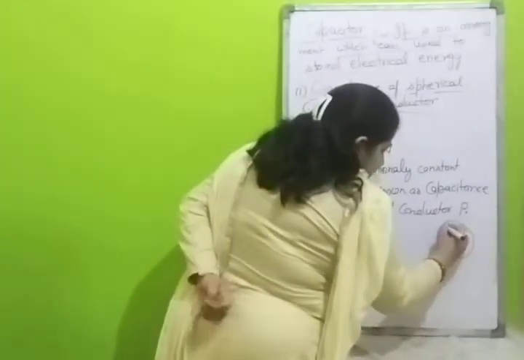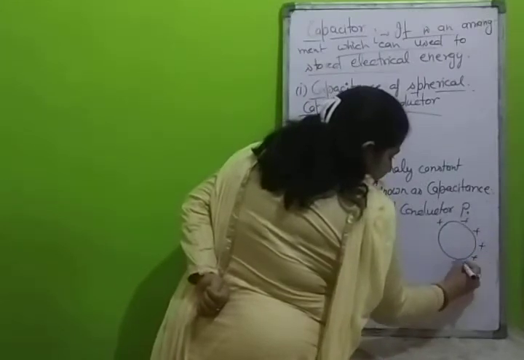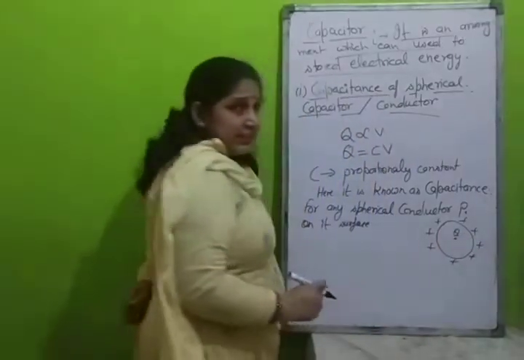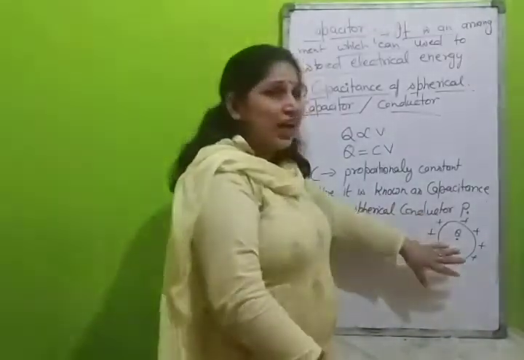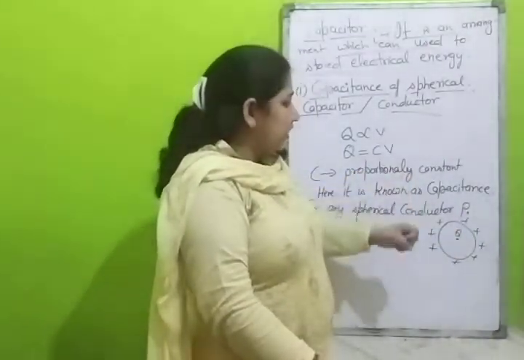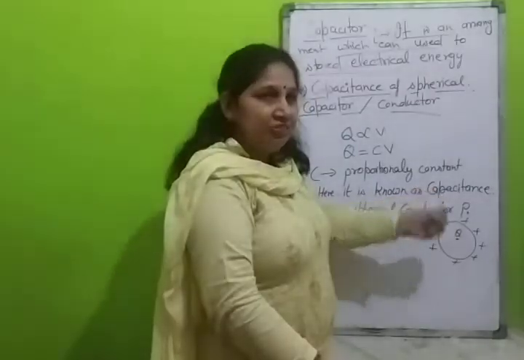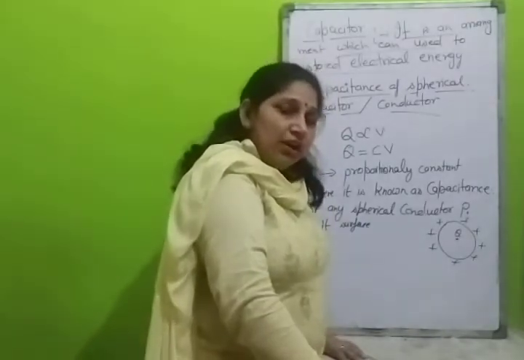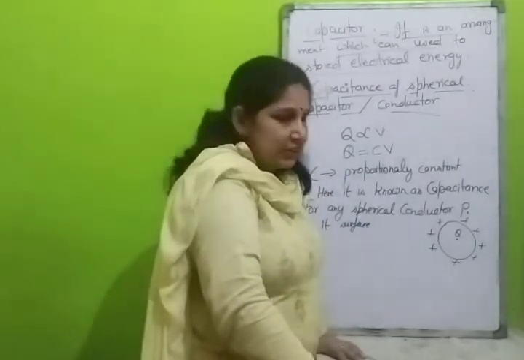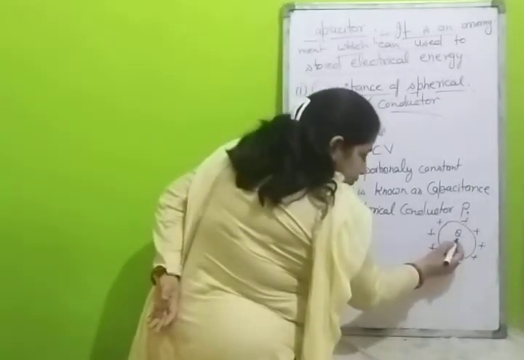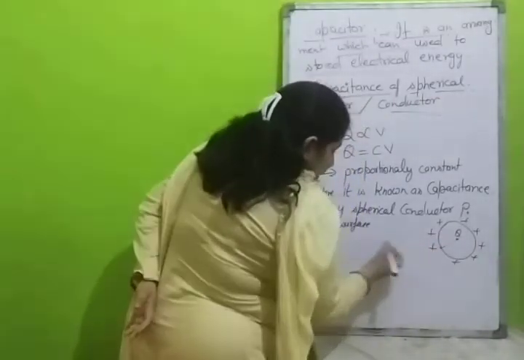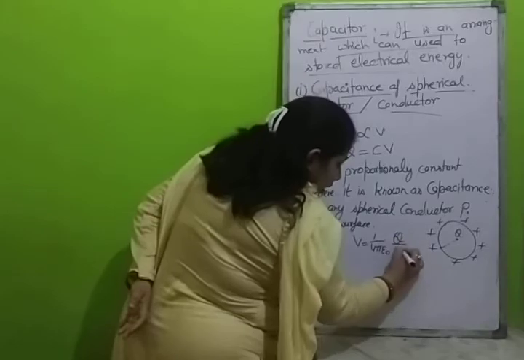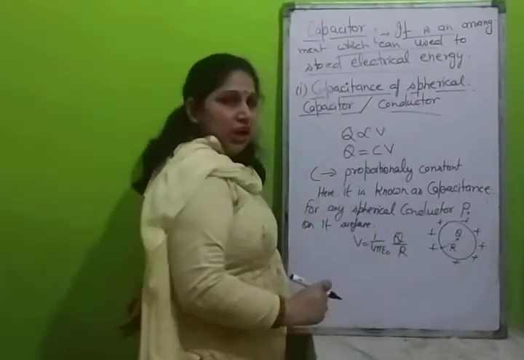Suppose we have a charged spherical body having charge Q, then we will consider the whole charge at the center point. Definitely there is no charge inside the sphere, but we will assume that the whole charge has its effect at the center. पूरा चार्ज सेंटर से इफेक्ट होता है. That is the reason we measure all distances from the center, not from the surface. Then the potential due to charge Q at the surface will be V is equal to 1 upon 4 pi epsilon naught Q upon R, if R is the radius of the sphere.